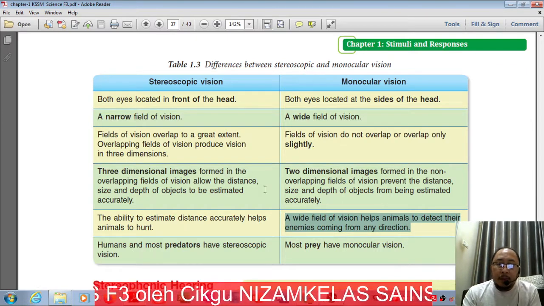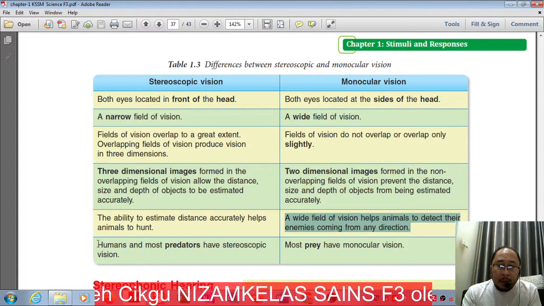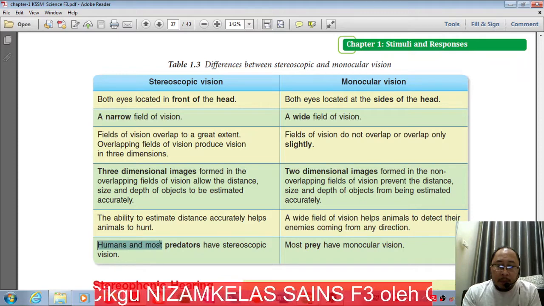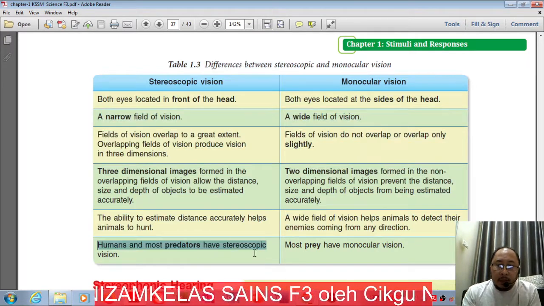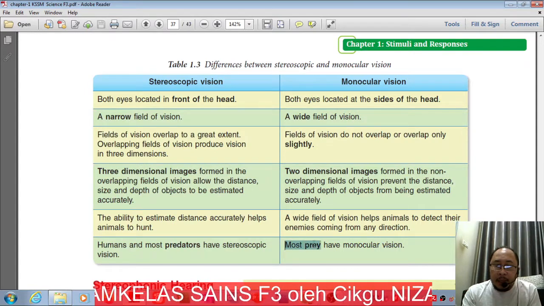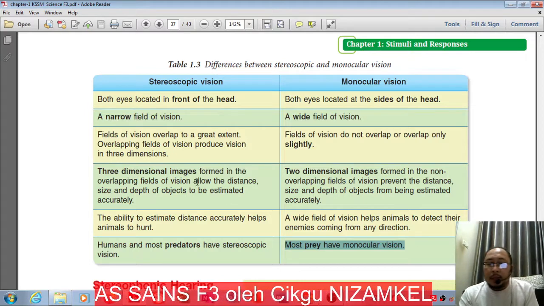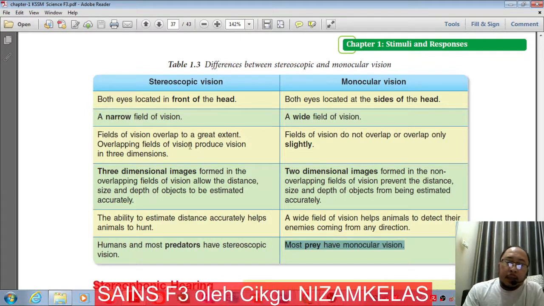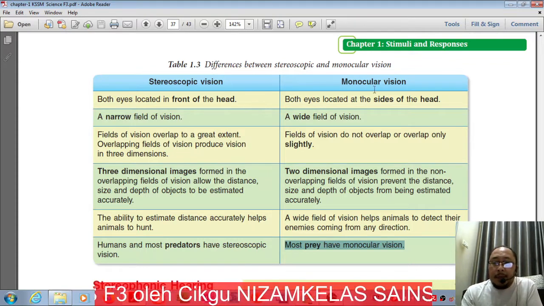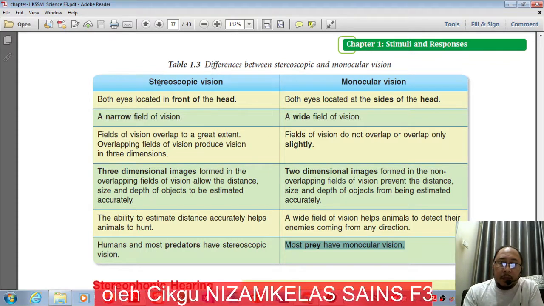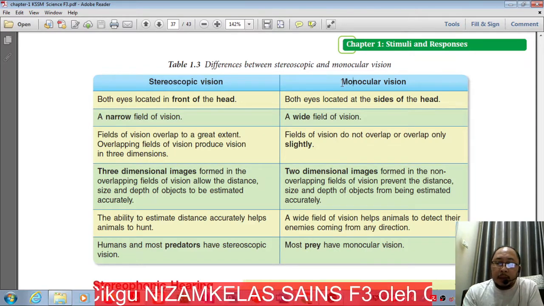This difference makes humans and most predators have stereoscopic vision, while most prey have monocular vision. I want you to read and try to understand the characteristics of these different types of vision: stereoscopic vision and monocular vision.